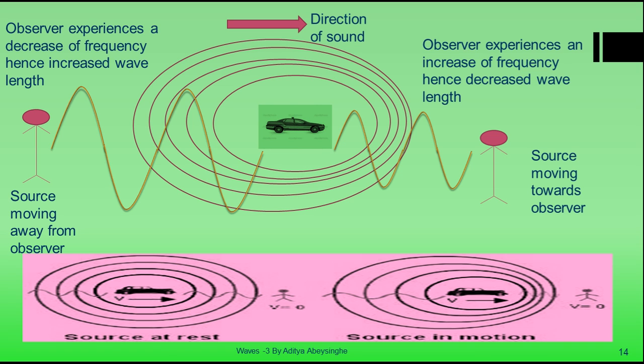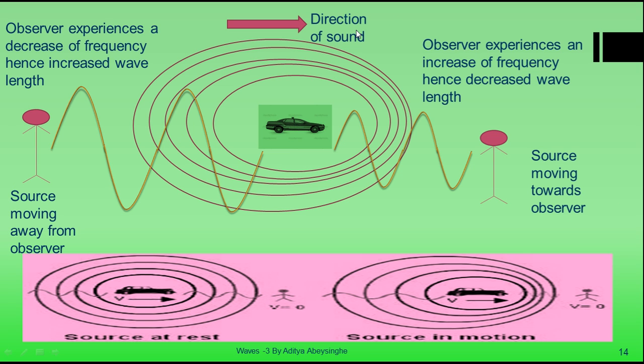Now you can also show this in a graphical manner. If you take a car like this, and the car is emitting sound in this direction, I may choose two observers like this. One observer is in a direction so that the source is moving away from the observer, and another observer is one for whom the source is moving towards the observer. The direction of sound is in this direction.